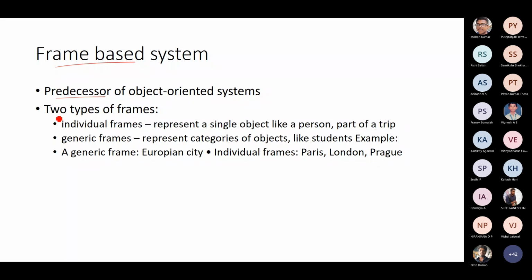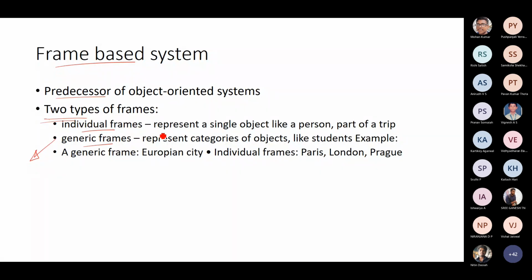So here everything is looked upon as a frame, and these frames can be either individual frames or generic frames. Individual frames represent a single object like a person, part of a trip, etc. And generic frames represent categories of objects like student, etc. So animal will probably be a generic frame. An individual frame will basically be your cow, or you can be very specific, a cow or a bull or an ox or whatever.